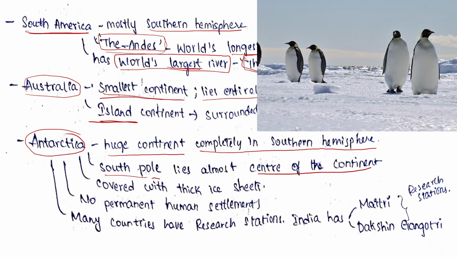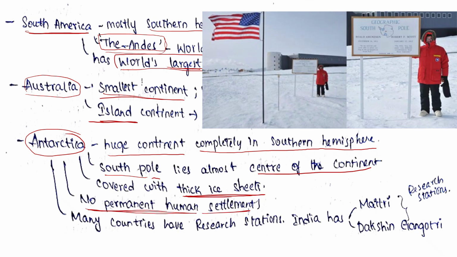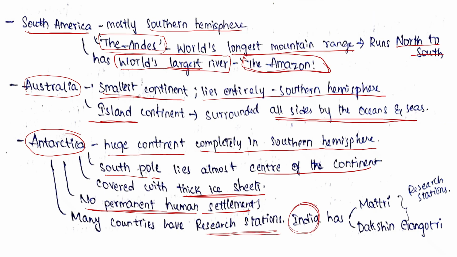And Antarctica continent is covered with thick ice sheets, and there are no permanent human settlements. And we need to remember many countries have research stations and are doing research on this continent. India has 2 research stations in Antarctica, which are namely Maitri and Dakshin Gangotri.